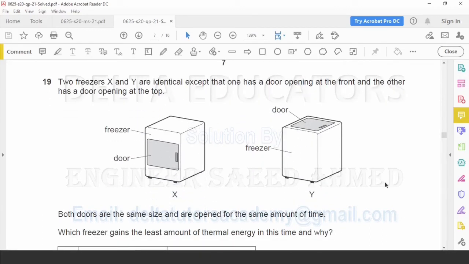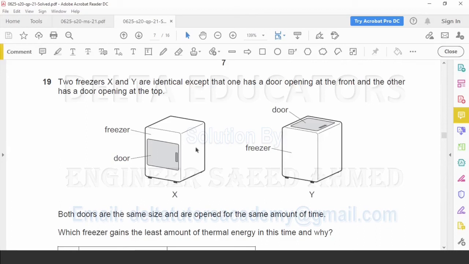Question number 19. Two freezers X and Y are identical except that one has a door opening at the front and the other has a door opening at the top. Both doors are the same size and are open for the same amount of time. Which freezer gains the least amount of thermal energy in this time and why?